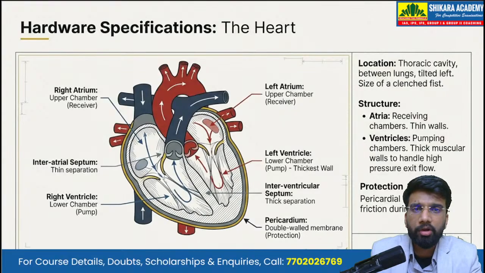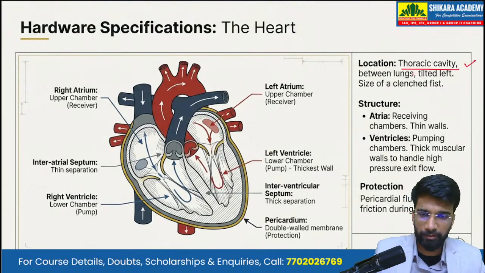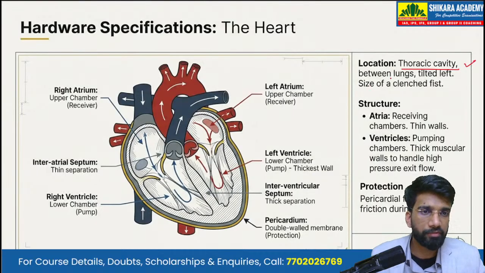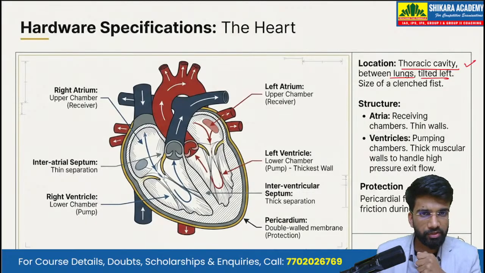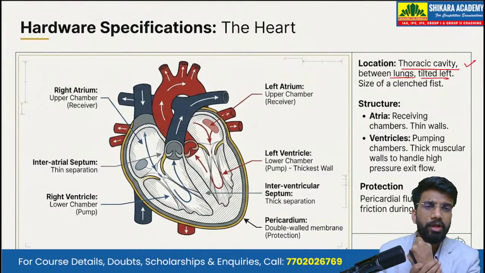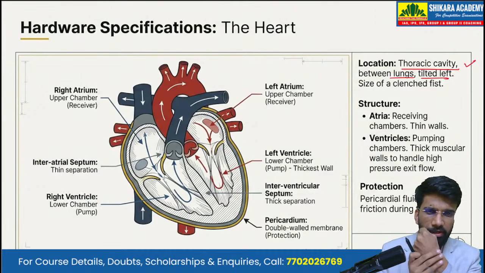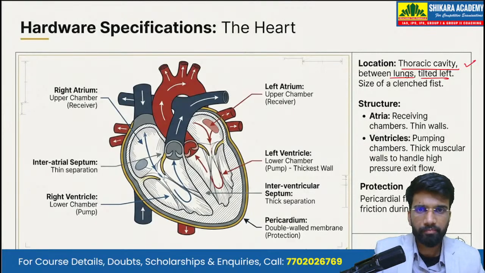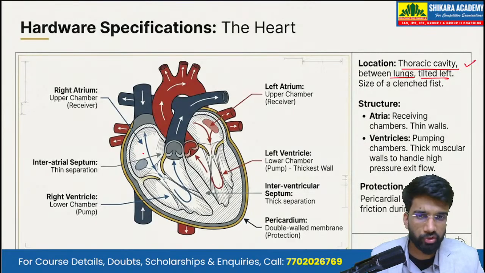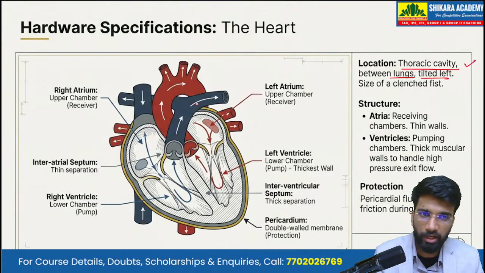Now, let's talk about the pump, that is the heart. The heart is located in the thoracic cavity, that is the chest cavity, between the two lungs, and is slightly tilted towards the left. It is the size of a clenched fist. Approximately, this is the size of an adult human heart. The human heart is four-chambered because we are mammals.